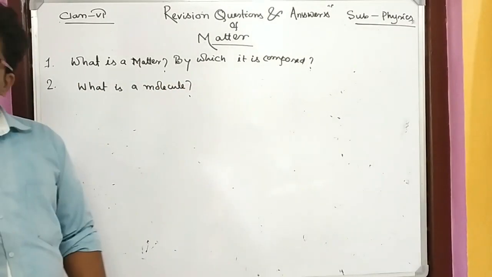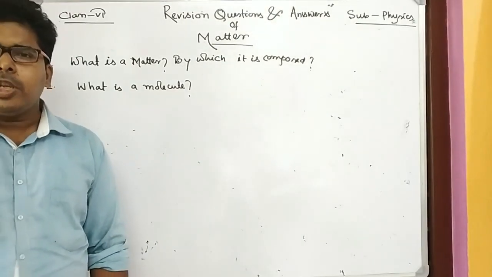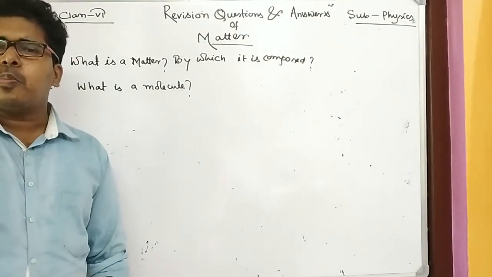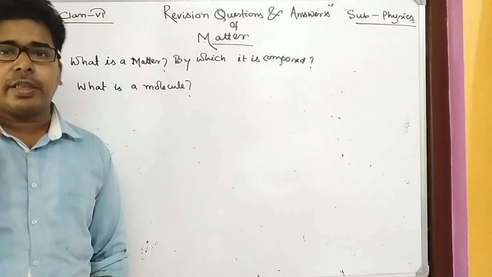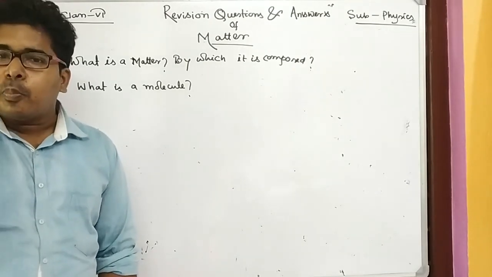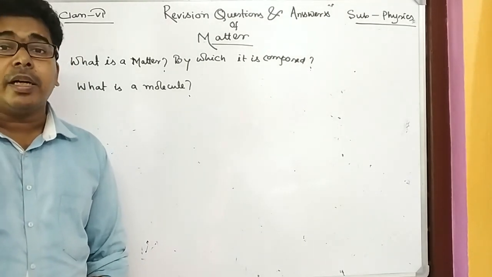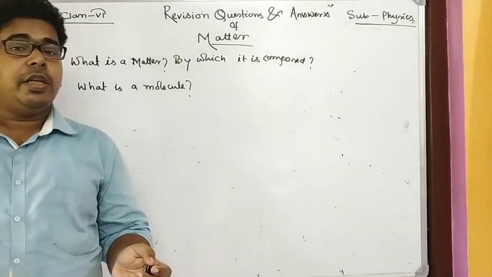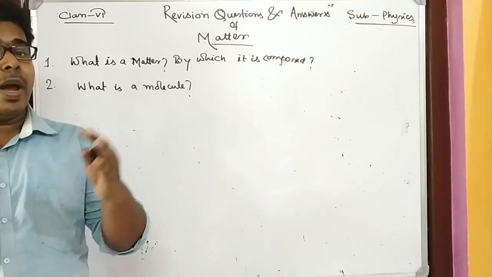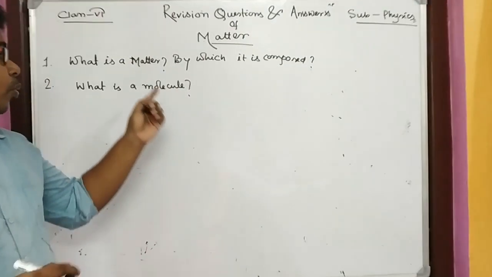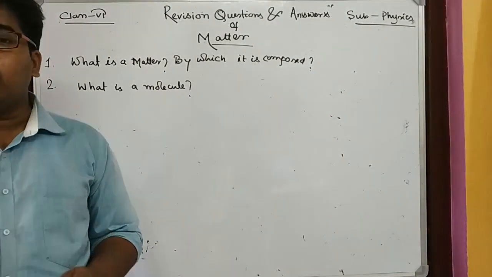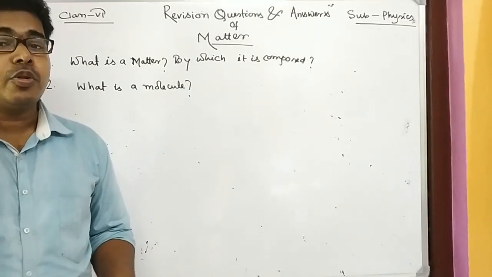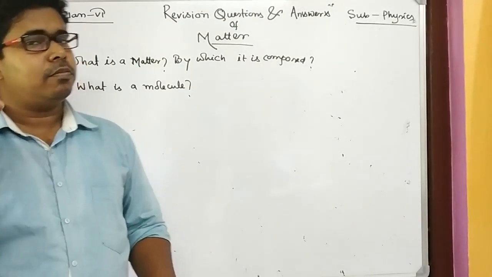I have told that in the previous part. A molecule is the smallest part of a matter where the properties of the matter are sustained. Whatever property we have seen in a matter, that same property we will see in a molecule also, and it should be the smallest part of matter.